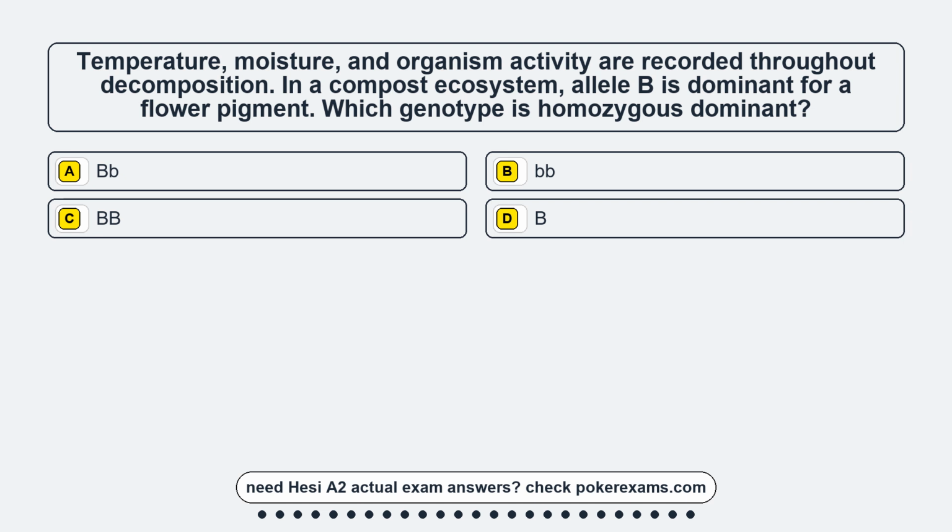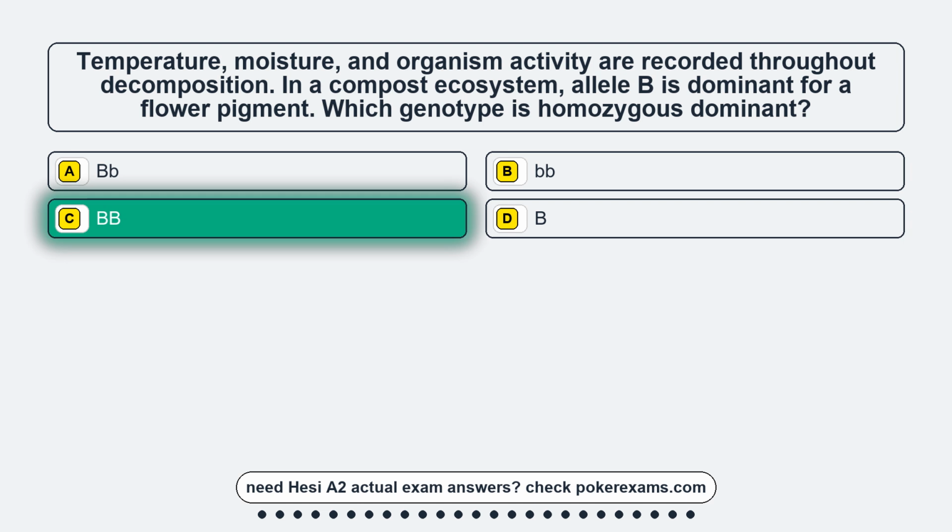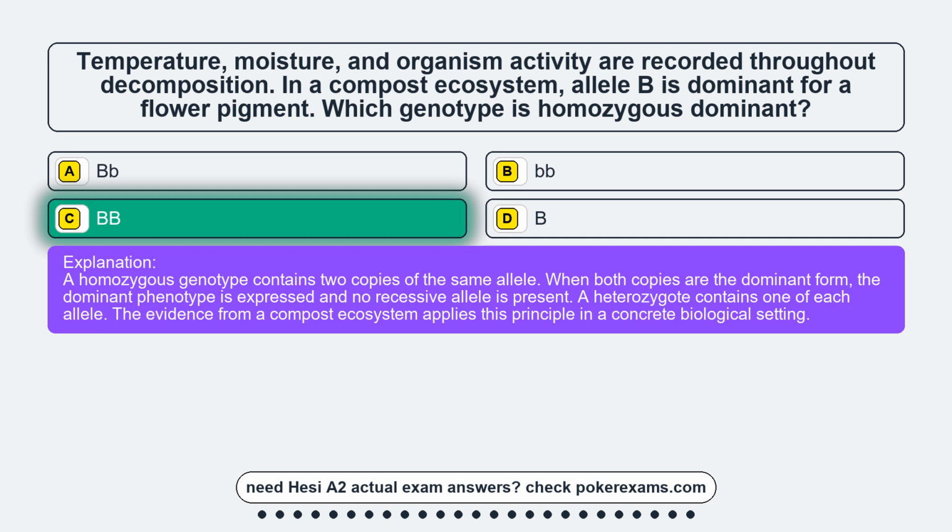Option B, BB. Option C, BB. Option D, B. The correct answer is option C, BB. A homozygous genotype contains two copies of the same allele. When both copies are the dominant form, the dominant phenotype is expressed and no recessive allele is present. A heterozygote contains one of each allele.